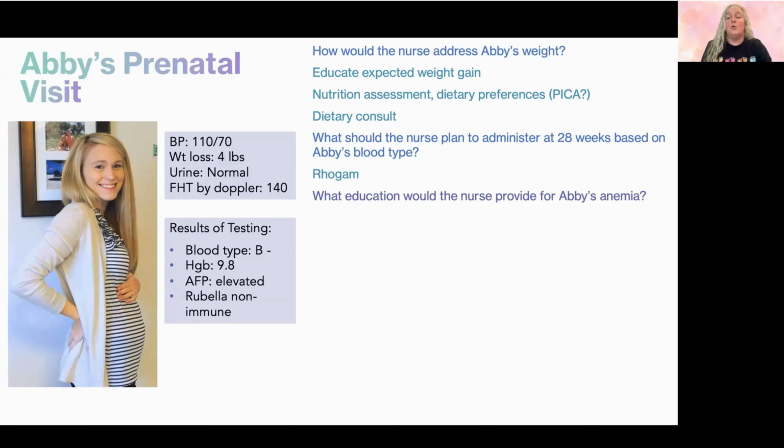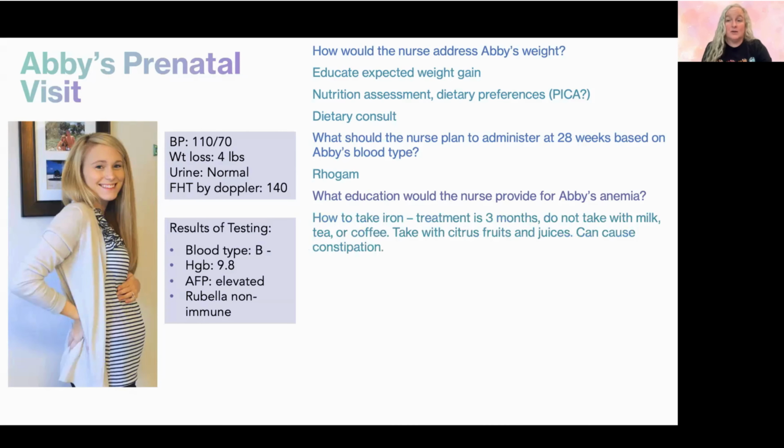So when we think about what she needs to know related to her anemia, she needs to take iron. And so we want her to know that she will be taking it for at least 3 months because that's how long it takes to build up new red blood cells. She should not take iron with dairy products, with tea, or with coffee, but she should take it with citrus fruits and juices because that can help with absorption. Iron can also cause constipation and GI upset.